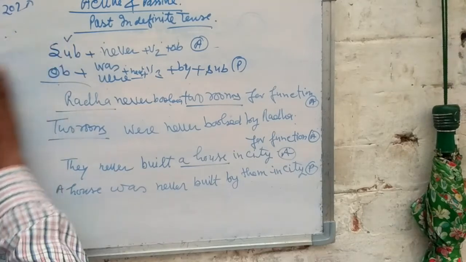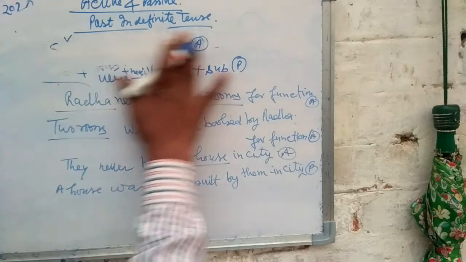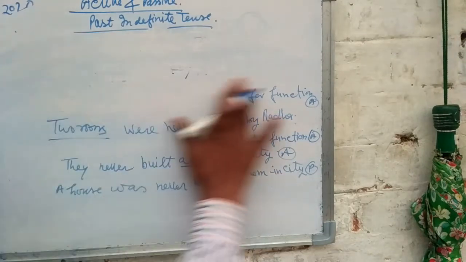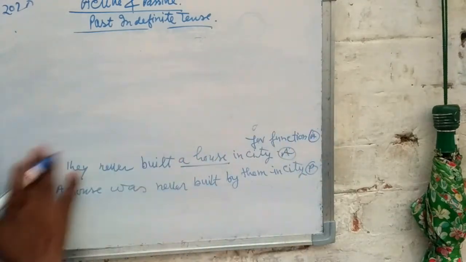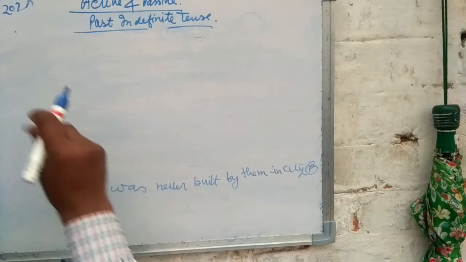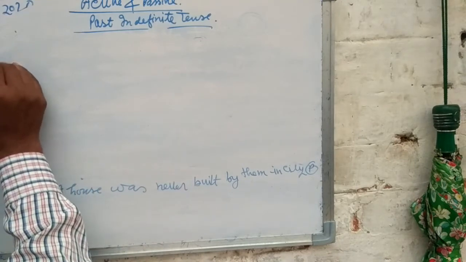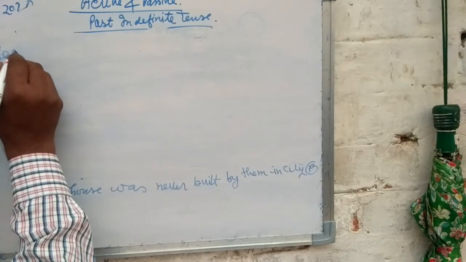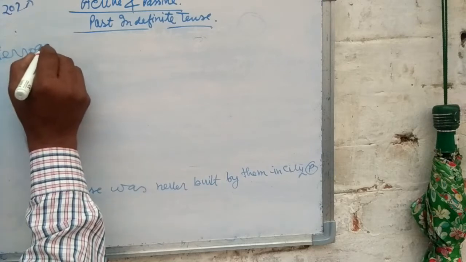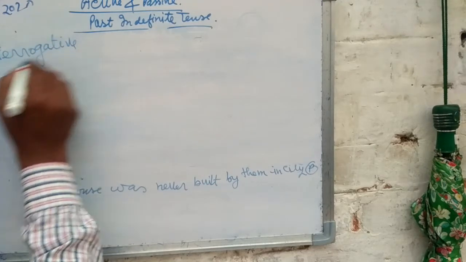This was based on negative. Let's start now with the interrogative sentence.